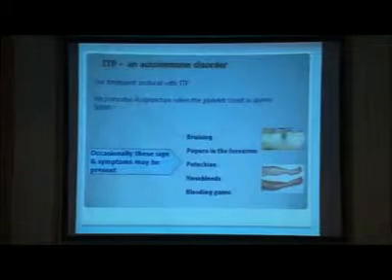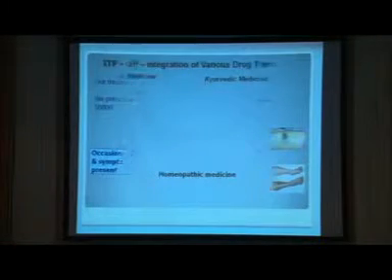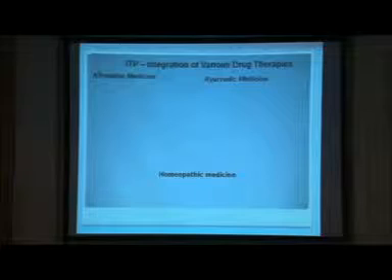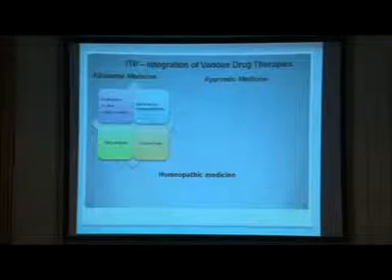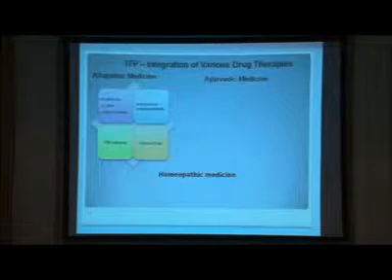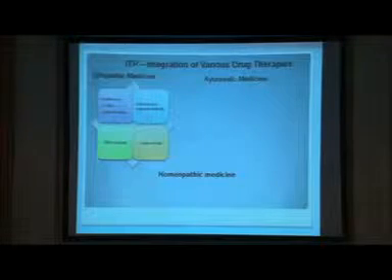Occasionally these signs and symptoms may be present: bruising, purpura in the forearm, petechiae, nosebleed, and bleeding gums. Now, to my knowledge, I've put down a few medicines. The first line of treatment in allopathic medicine is steroids, because they can improve the platelets very quickly. If the platelets are very low, it's better to go for allopathic treatment. And sometimes they give intravenous treatment, even transfusion of platelets.